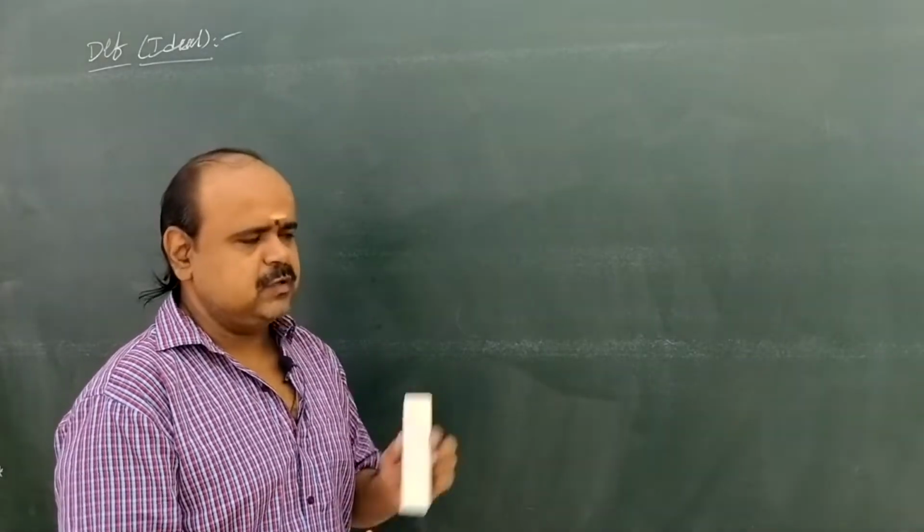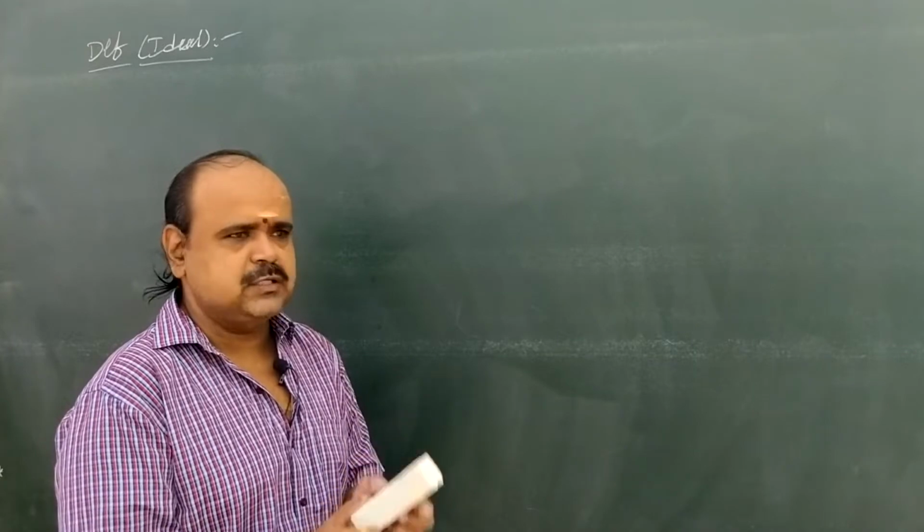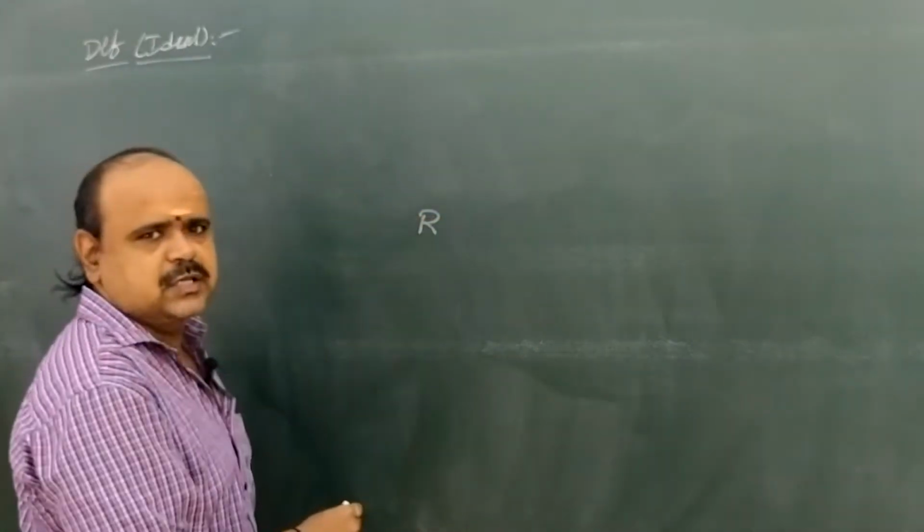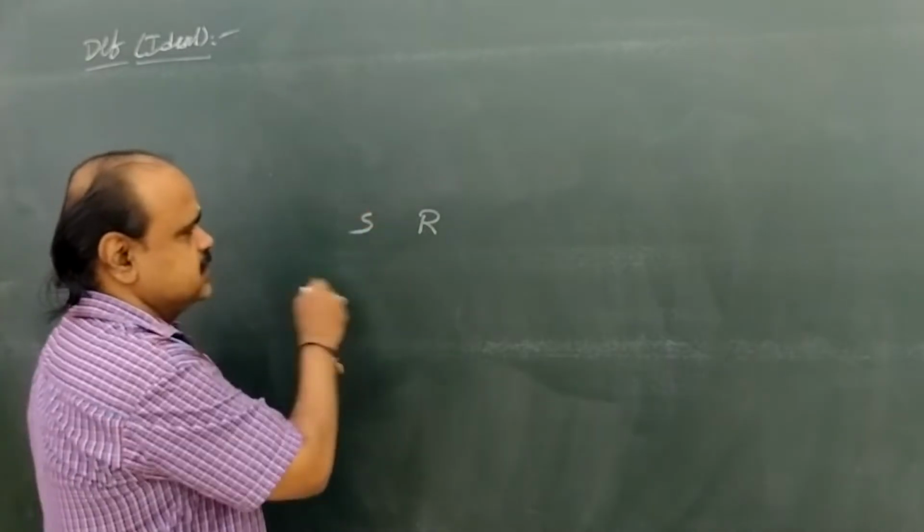In a similar way, there are many kinds of subsets of a ring. Capital R is a ring and S is a subset.